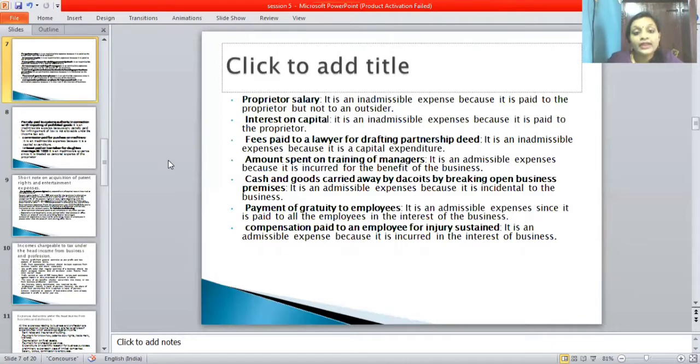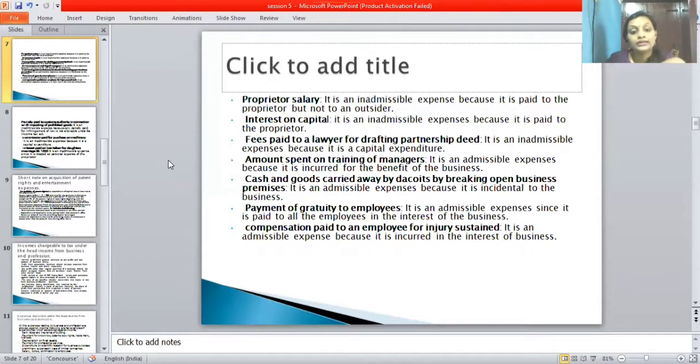Next, fees paid to the lawyer for drafting partnership deed. It is an inadmissible expense because it is a capital expenditure.